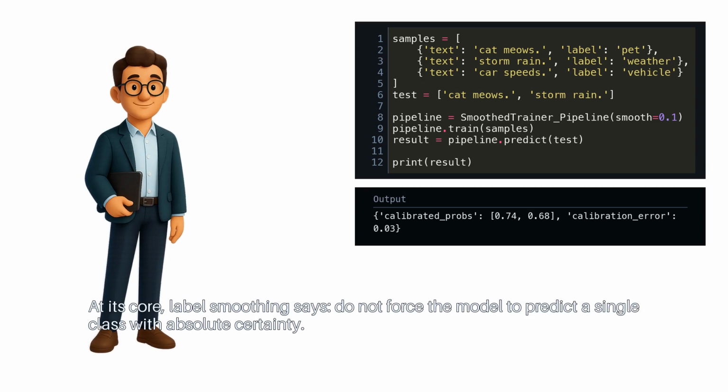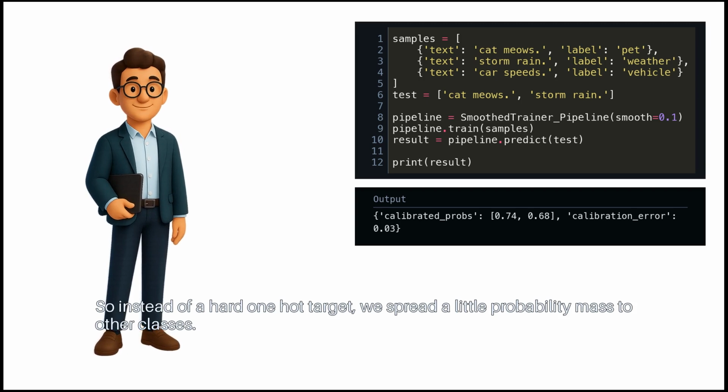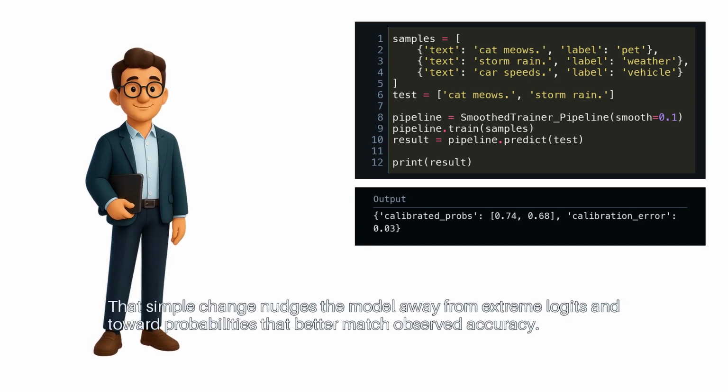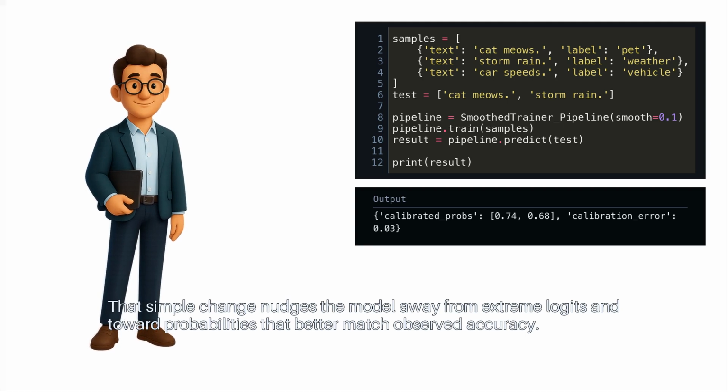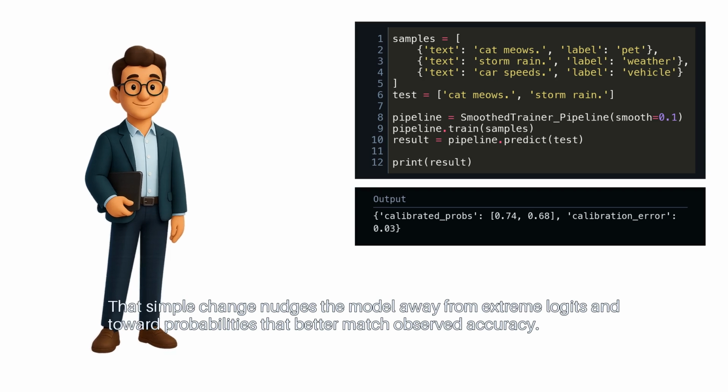At its core, label smoothing says, do not force the model to predict a single class with absolute certainty. So instead of a hard one-hot target, we spread a little probability mass to other classes. That simple change nudges the model away from extreme logits and toward probabilities that better match observed accuracy.